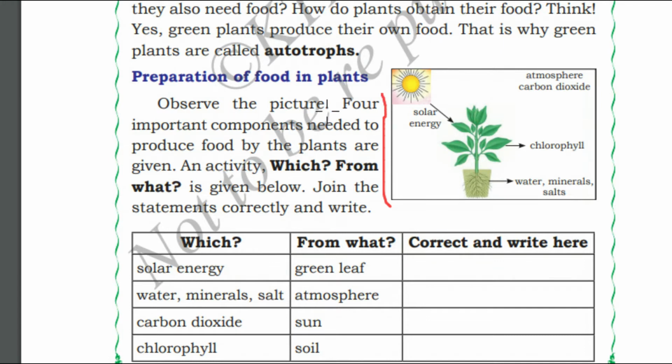Four important components needed to produce food by plants, which are atmospheric carbon dioxide. Air is composed of carbon dioxide, oxygen, nitrogen, and many other gases. Plant needs carbon dioxide, solar energy, the energy coming from the sun, and plant need water, salts, and minerals.